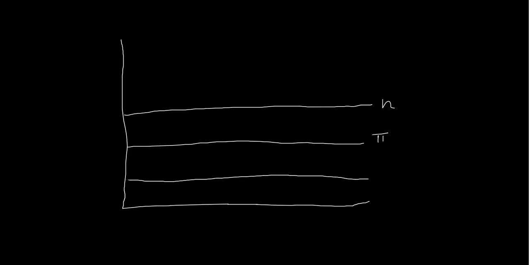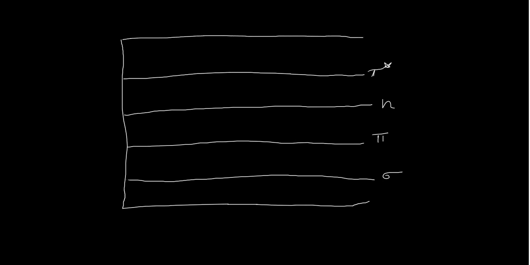A pi electron has this much amount of energy, a sigma electron has this much amount of energy, a pi star orbital has this much amount of energy, and a sigma star orbital has this much amount of energy.